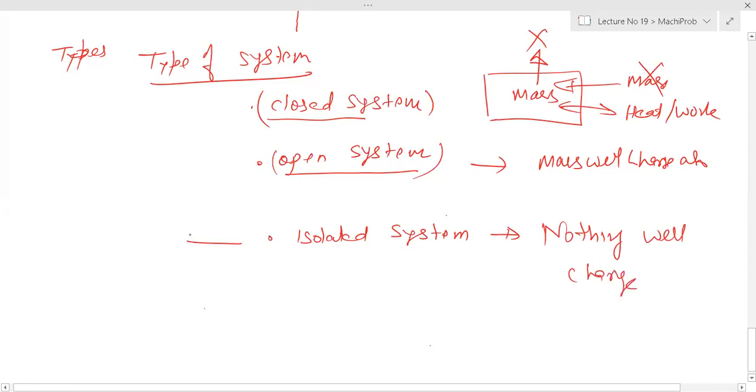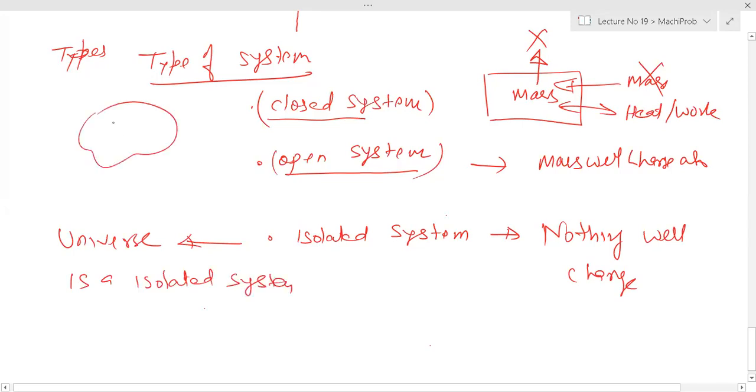So the entire universe is an isolated system. Someone asked, can vacuum be a system? No, I already said that a system must contain an identifiable object.